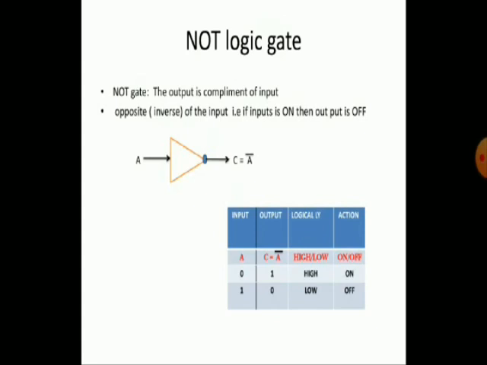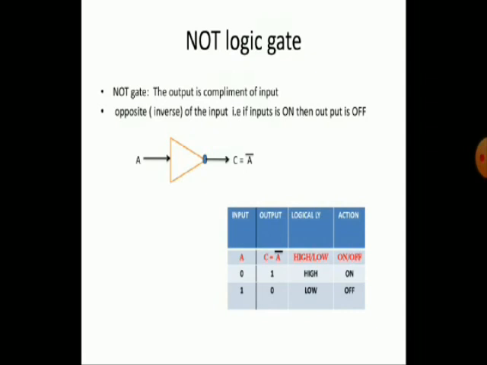a logic gate is an electronic circuit that has one or more inputs. Why am I saying one input? Because you observe here the NOT gate having only one input. So the definition itself says the gate has one or more inputs but only one output. We observed that all the gates explained earlier have only one output.